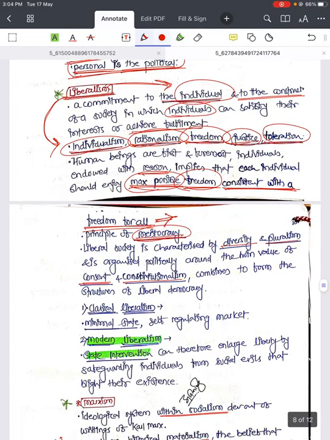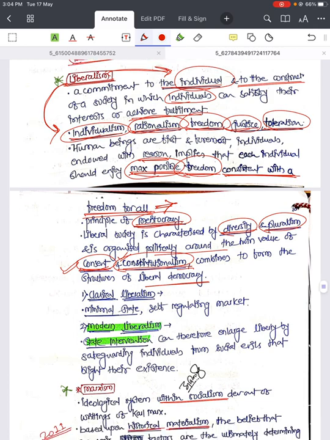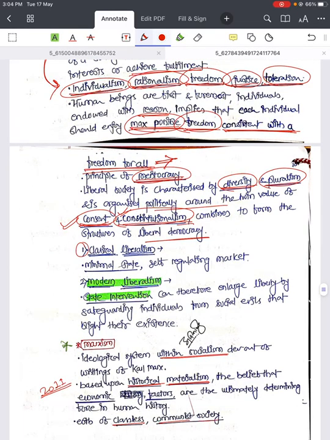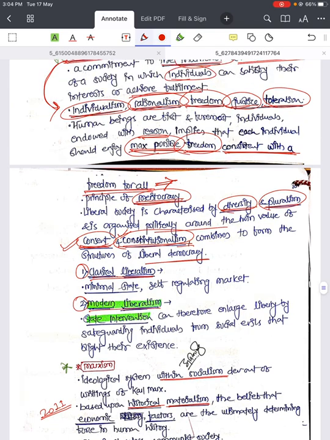So a liberal society is characterized by diversity and pluralism and is organized politically around the twin values of consent and constitutionalism, which combine to form the structure of liberal democracy. So it is based on consent and on constitutionalism. There is a rule of law, there are limitations on the state or abuse of power by the state or the executive, and it is based on consent. There are again two different streams of liberalism, classical liberalism and modern liberalism. In classical liberalism, it says minimal state, the role of the state should be very minimal.